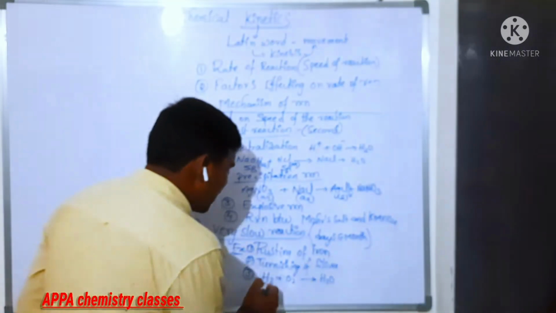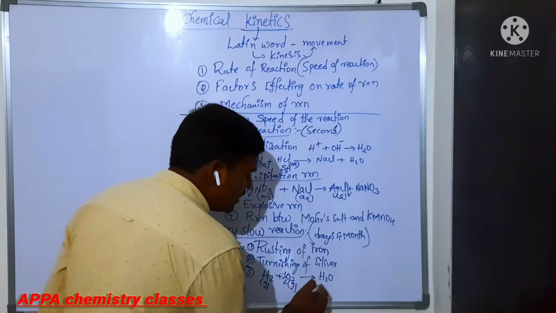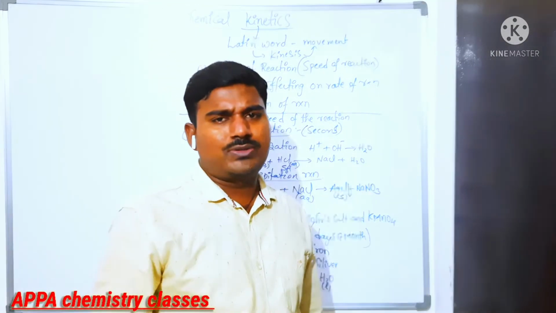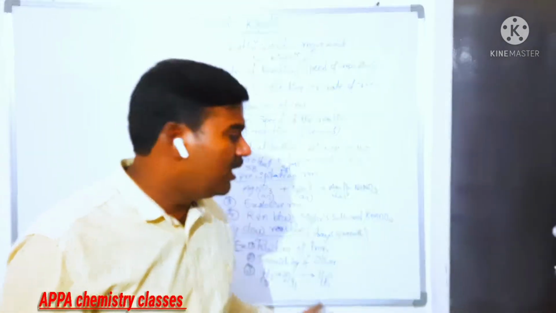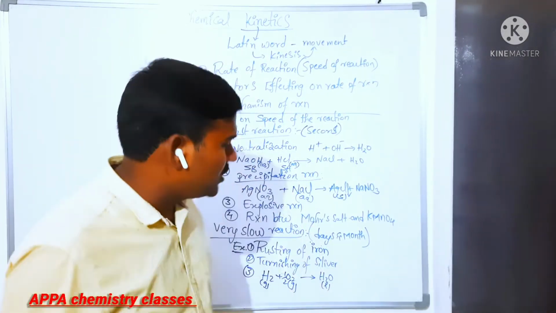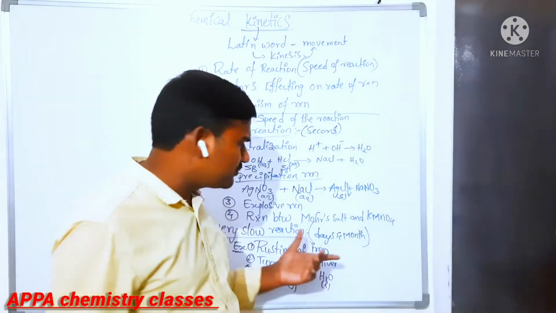So the hydrogen gas and oxygen gas react to form water, in liquid form. It is a very, very slow process. If water could be obtained easily from the combination of hydrogen and oxygen, then no one would depend on rain water. Everyone would combine those gases and get the water.